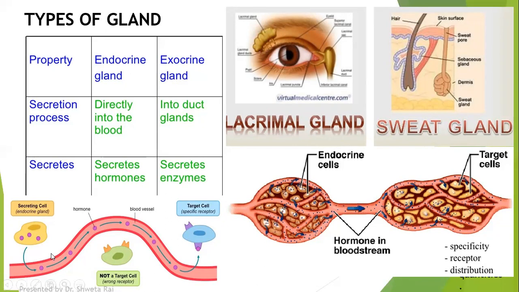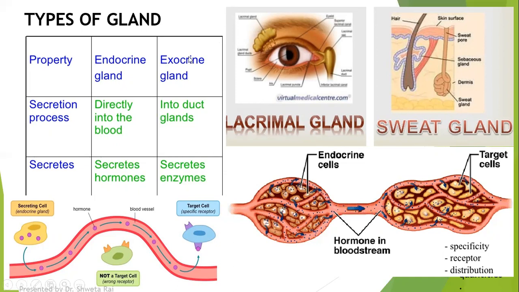So here in this picture, you are able to see that the hormones are secreted by the specialized cells which are present in the endocrine gland. They secrete the substance directly into the bloodstream. Therefore, hormones are directly secreted into the bloodstream, which move across the bloodstream and affect the target cell by binding to the receptors which are present on the target cell. This picture is also showing the endocrine system, where the endocrine cell is secreting hormone into the blood capillaries, and the hormones are moving across the blood to affect the target cell.